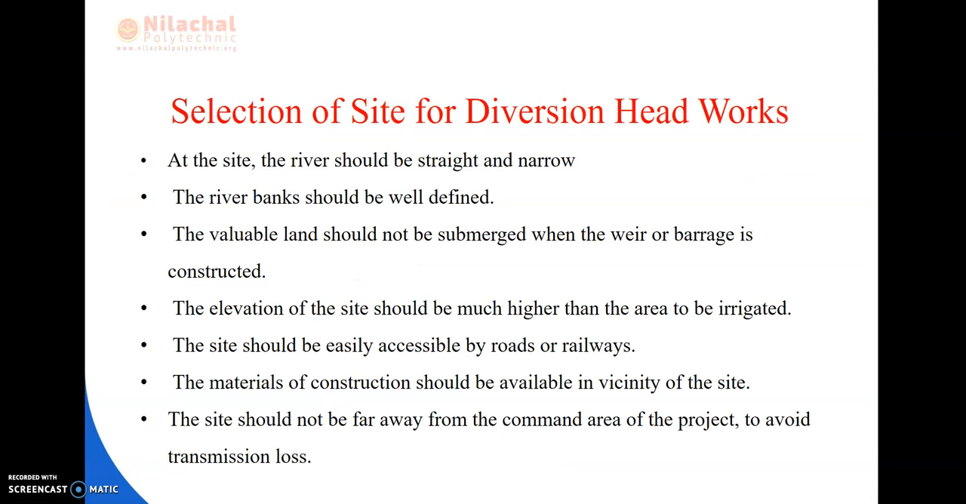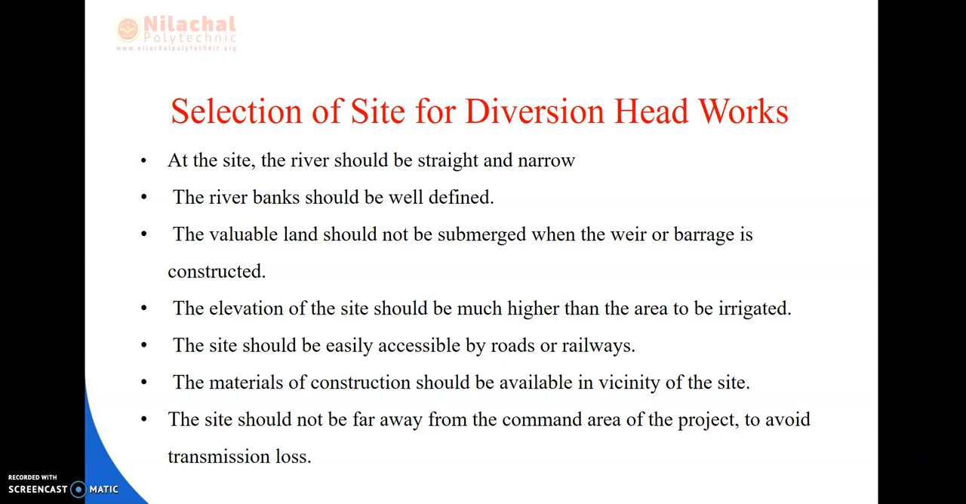Next we will be reading about selection of the site for the diversion headwork. First, at the site the river should be straight and narrow. The river banks should be well defined. The valuable land should not be submerged when the weir or barrage is constructed. The elevation of the site should be much higher than the area to be irrigated. The site should be easily accessible by the roads or railways. The materials of construction should be available in the vicinity of the site. The site should not be far away from the command area of the project to avoid the transmission loss.